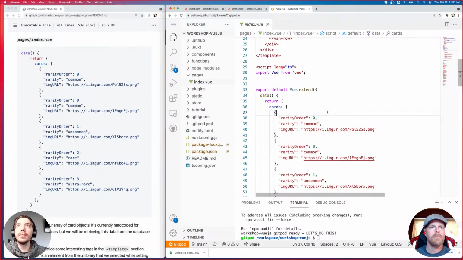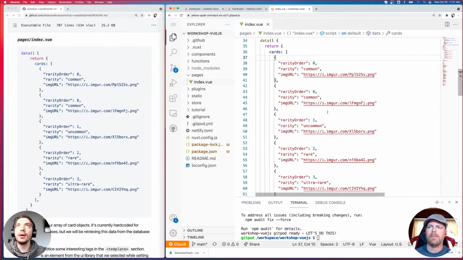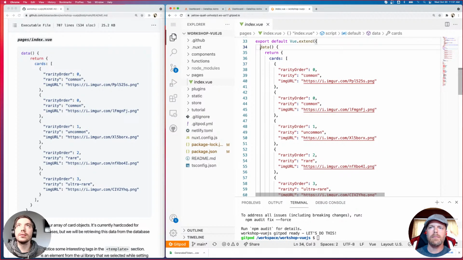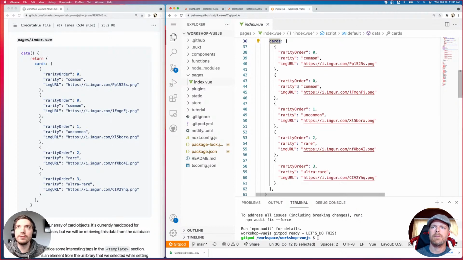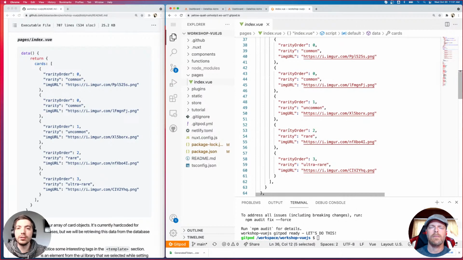As you can see, currently we have a few things. We have our data section in our Vue component, and we're returning an array called cards. And in this array, we have several objects where we have our rarity, our image URL. These are our cards, right? And we have 5 of these because we're going to be returning 5 cards. So right now, in this iteration of this app, we are hard coding these cards.